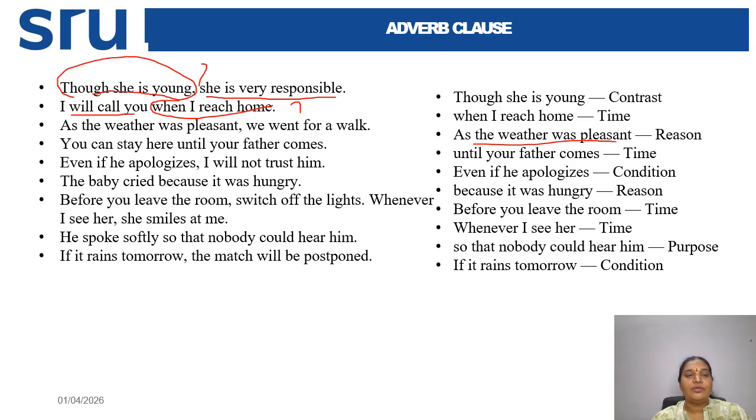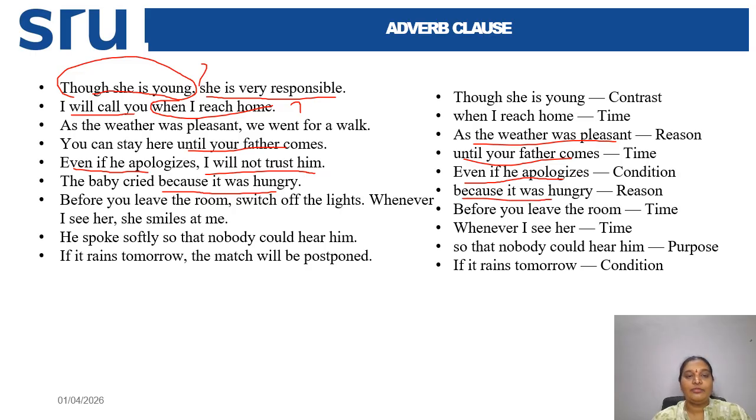Okay. And next one, "You can stay here until your father comes." So here also, "until your father comes" is an adverb clause. It says about time. And "Even if he apologizes, I will not trust him." "I will not trust him" is complete sense and a complete sentence. And here, "even if he apologizes" is speaking about condition. And next, "The baby cried because it was hungry." So why did the baby cry? The reason is "because it was hungry", and this is an adverb clause.